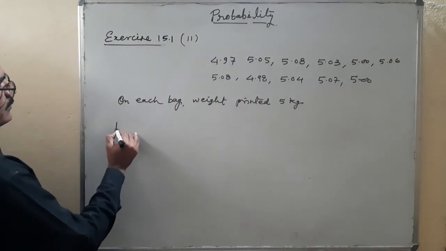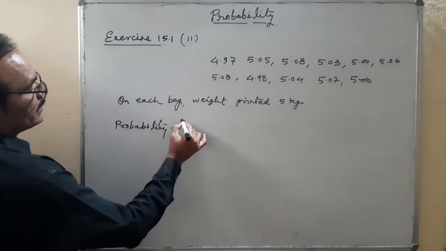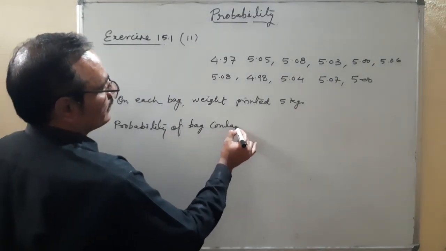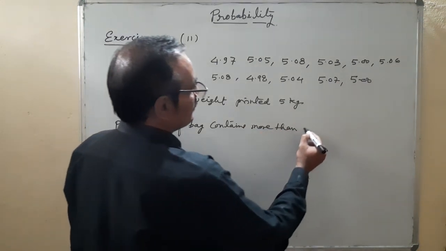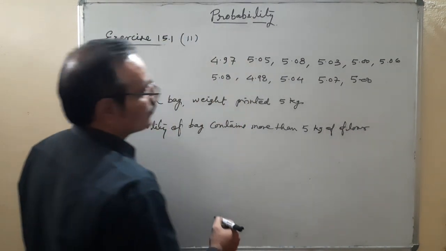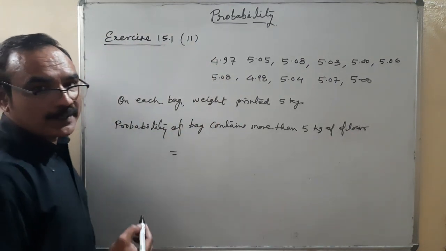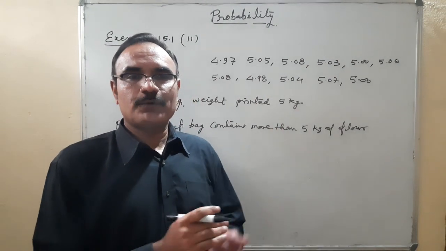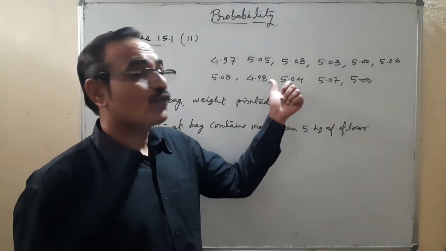Required probability: probability of a bag containing more than 5 kg of flour. You will find out how many possible outcomes there are: total 11 possible outcomes. How many favorable outcomes are there? Favorable outcomes mean their weight is more than 5 kg.